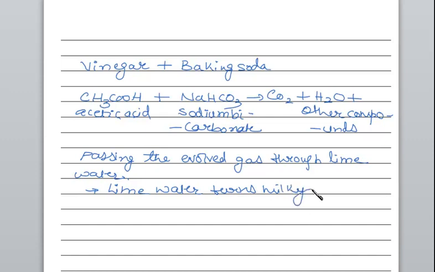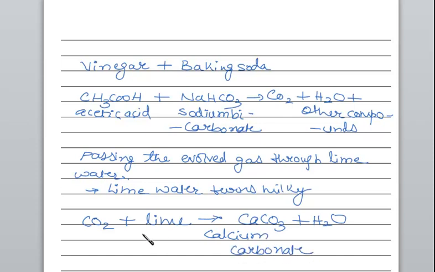Why so? Because carbon dioxide reacts with lime, that is calcium hydroxide, and it forms calcium carbonate and water. This is calcium carbonate.